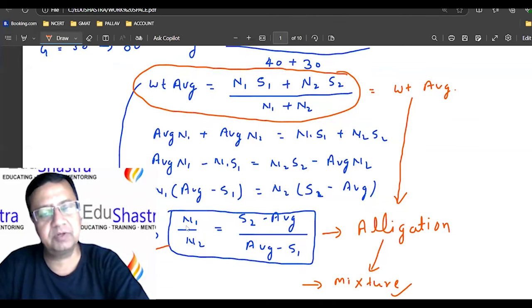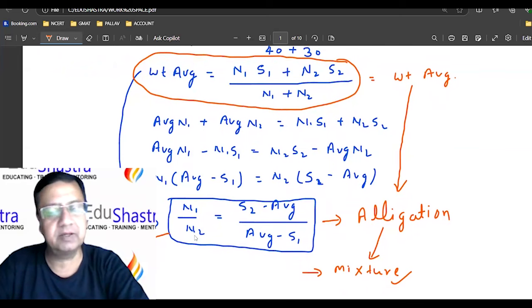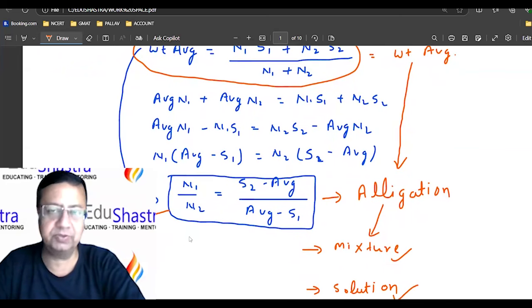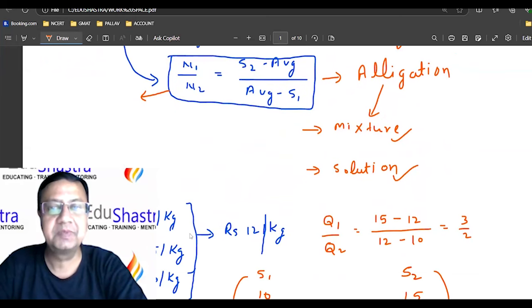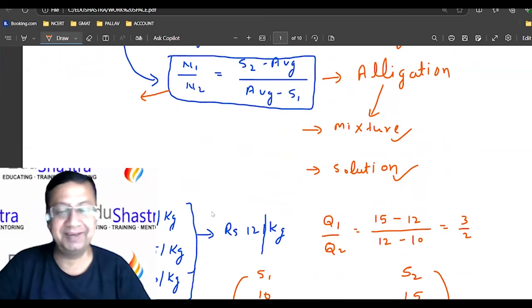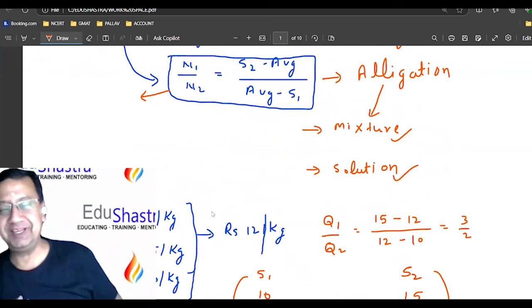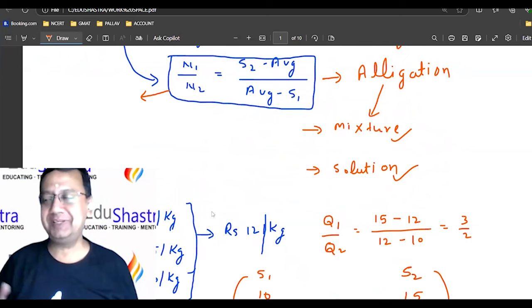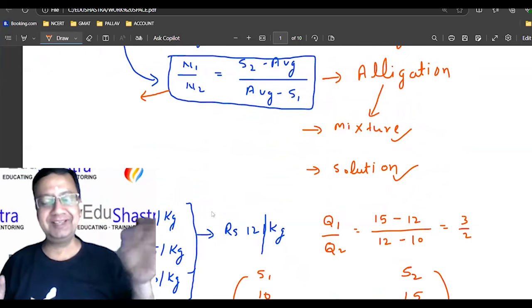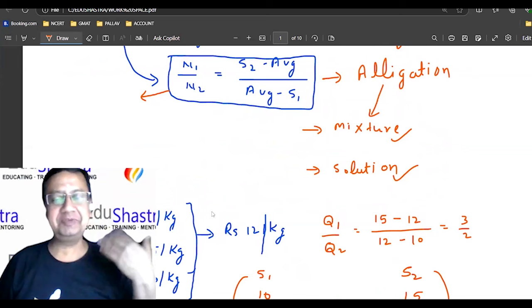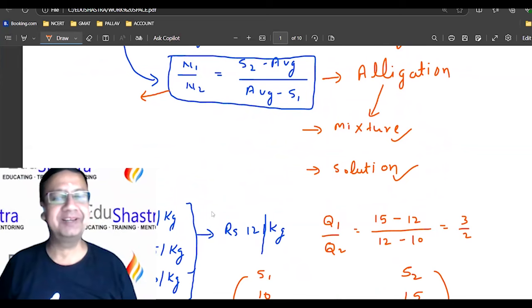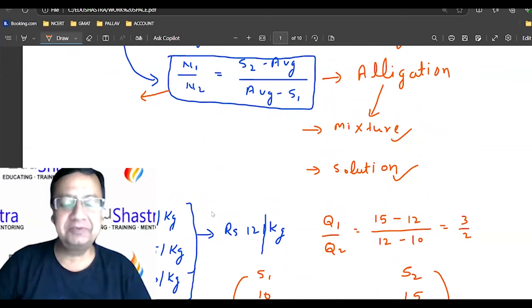So this is the formula, so this should be the formula for allegation, right? We should also get the third quantity. The third quantity is making it a little bit complex, so I just left it off. Okay, so you're taking your comfort, whatever suits you, you're taking up, and whatever is difficult, you're leaving behind, right? Yes, sir.